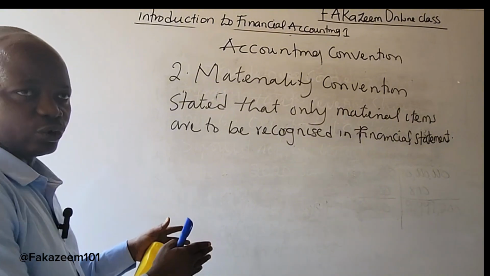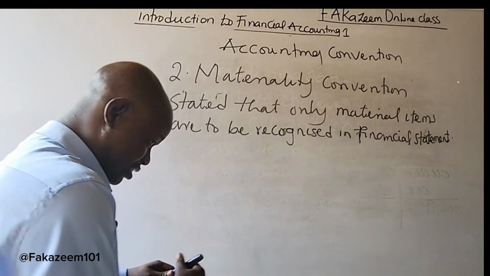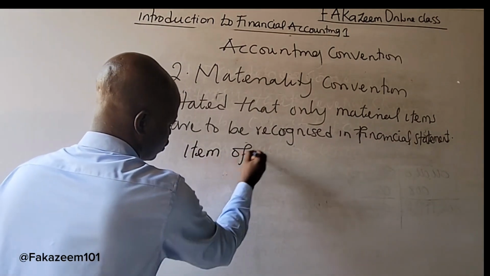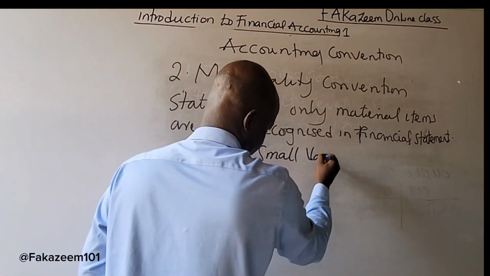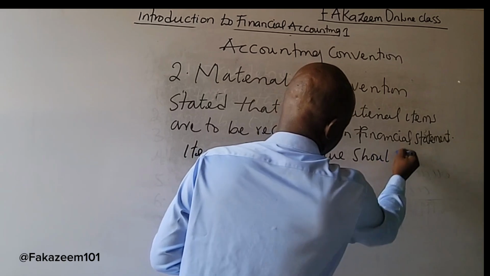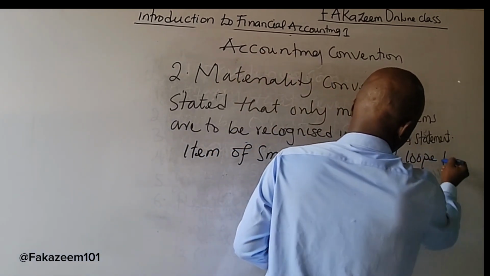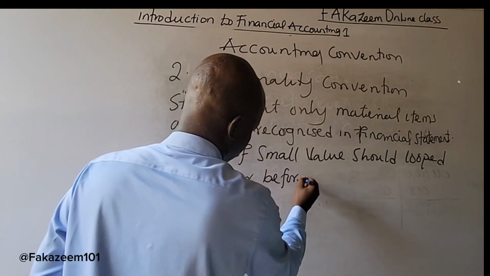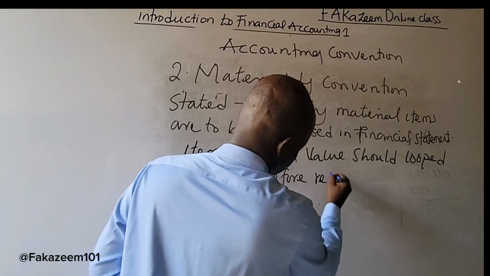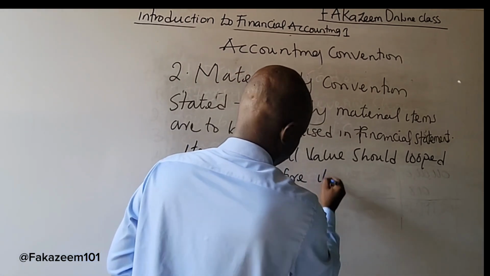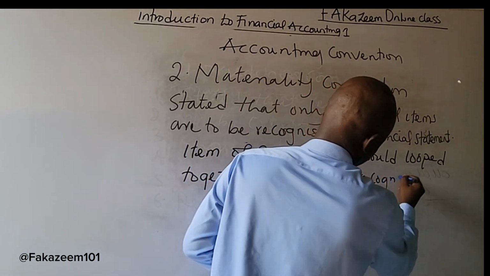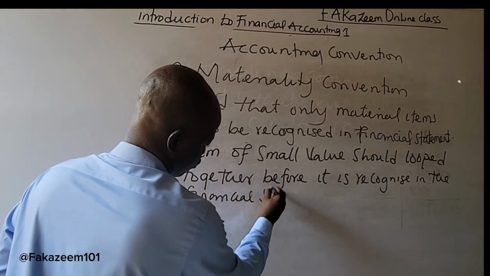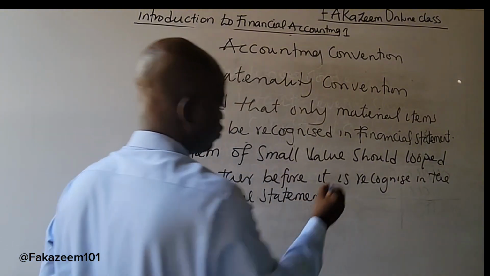Now, to get a clearer picture of what Materiality Convention is saying, what Materiality Convention is saying is this: items of small values should be lumped together before it is recognized in the financial statement.